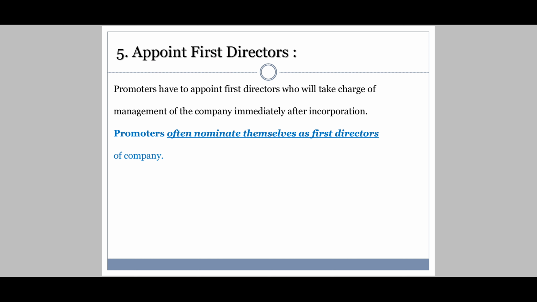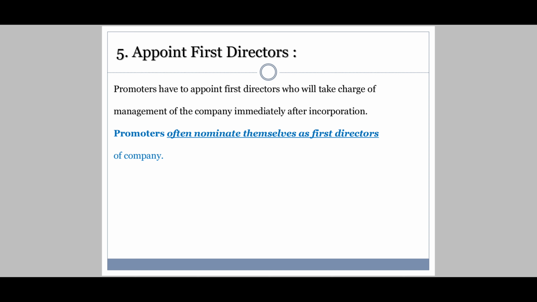And coming to the last stage, appoint first directors. Promoters have to appoint first directors who will take charge, who will be there in that position to manage the company immediately after it is formed. Okay, you need a person to manage the company. Board of directors or directors are the elected representatives of the promoters at the initial stage.